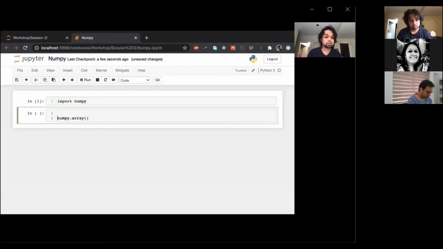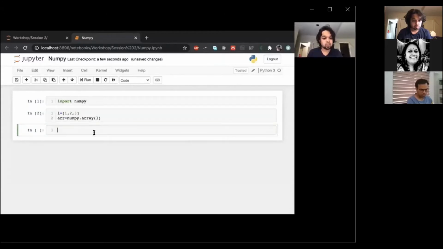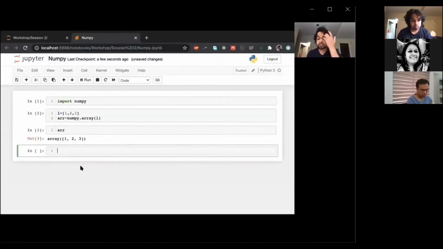What you have to do is take a list, 1, 2, 3, and numpy.array of the list is an array. And this is how you get your array. This is the way you make a NumPy array. This is one of the ways. There are several different ways, and this is one of them.